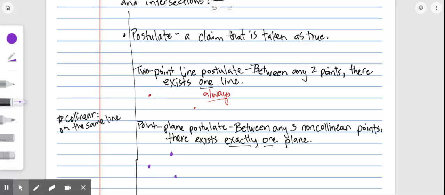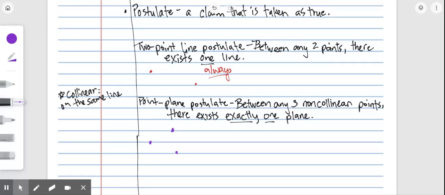I know this is kind of hard to visualize. I'll talk about it in class if you ask questions. But 3 points is one plane, and 2 points is one line. These are just some existence rules, and this will always happen. This always creates exactly one plane, and this always creates exactly one line.